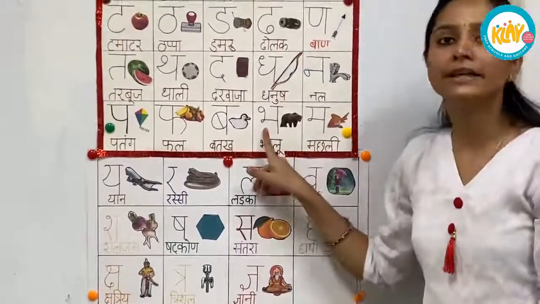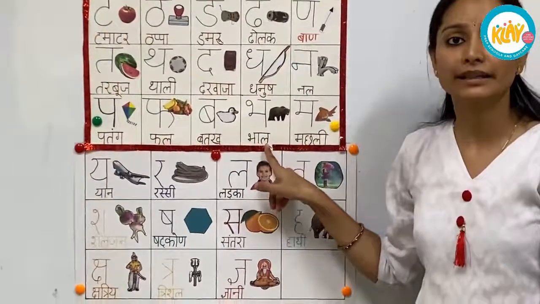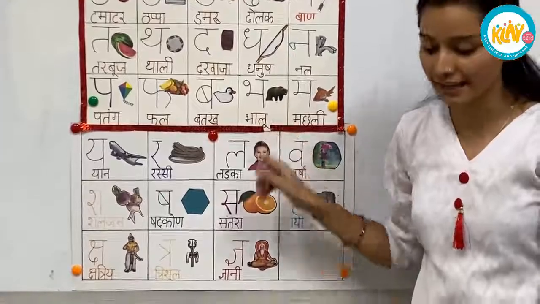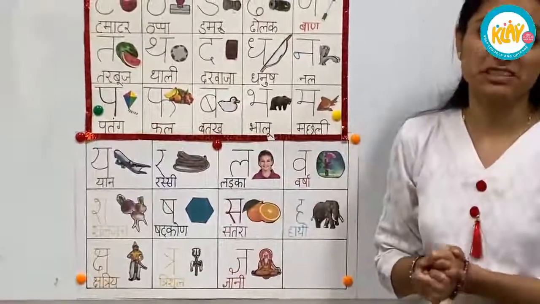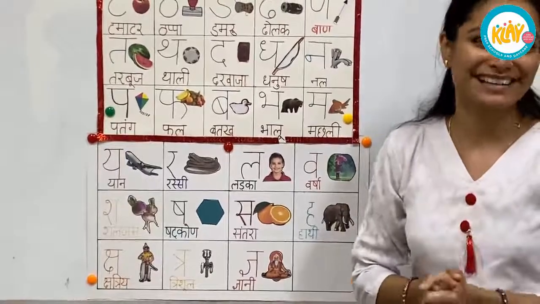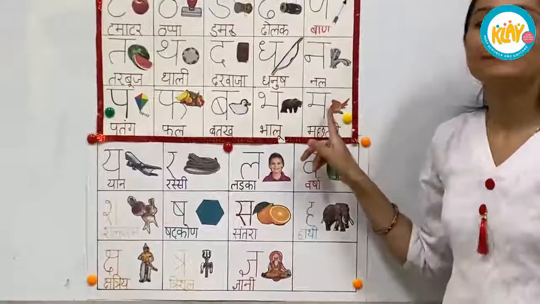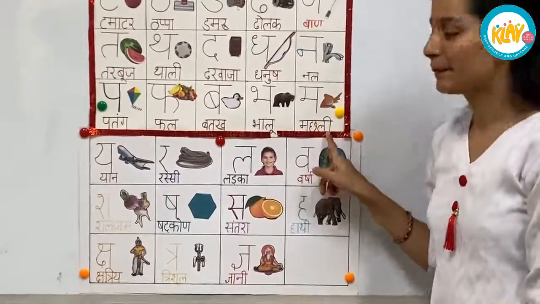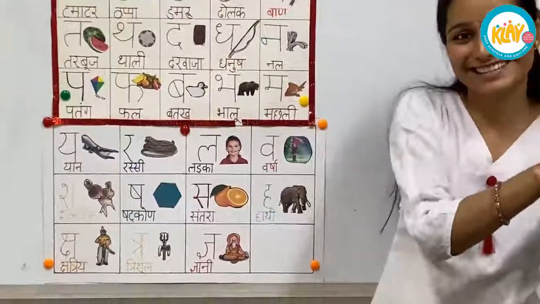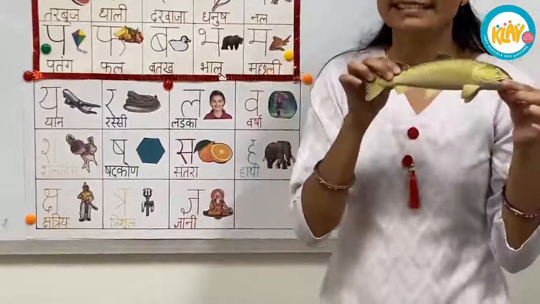Then भ. भ से भालू, मतलब bear. Bear. I don't have bear with me. It's a wild animal. I can't keep it in my home, so I don't have it. म. म से मछली, मतलब fish. ये देखो, I have a light green color fish.